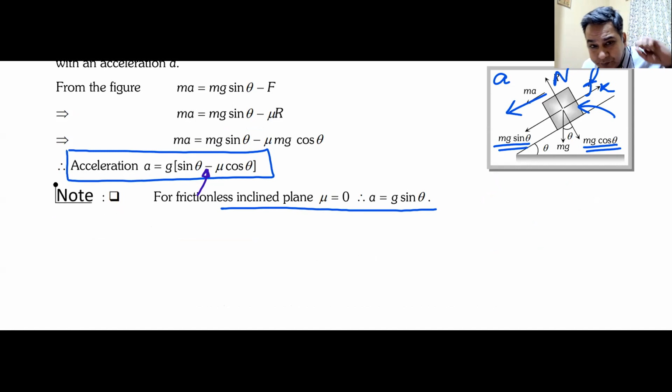If I push a block up an inclined plane, the acceleration has to be downwards only, unless I apply a very large force upward.